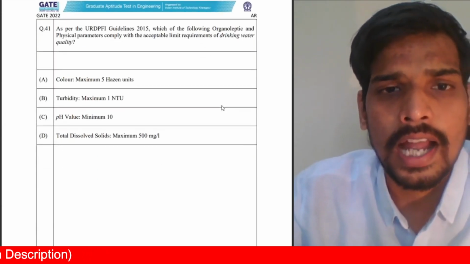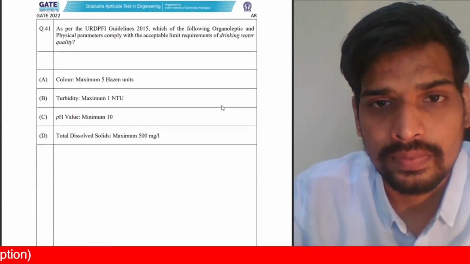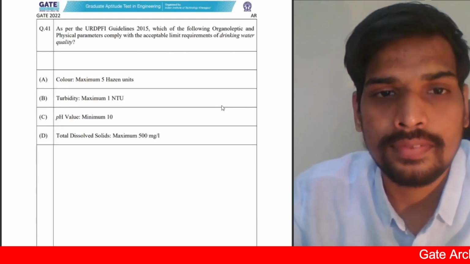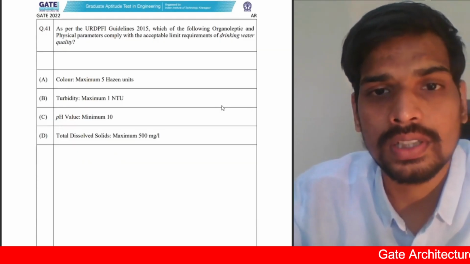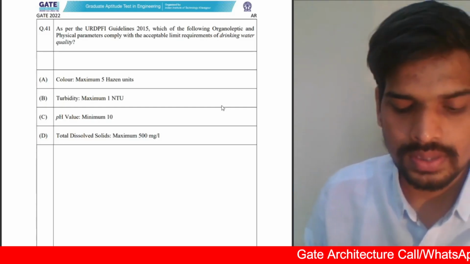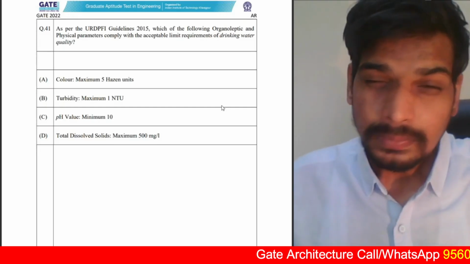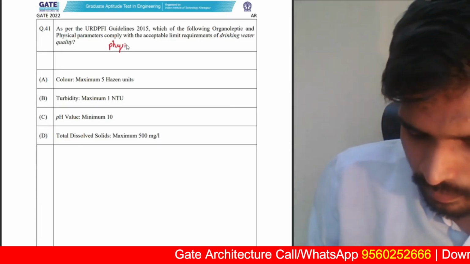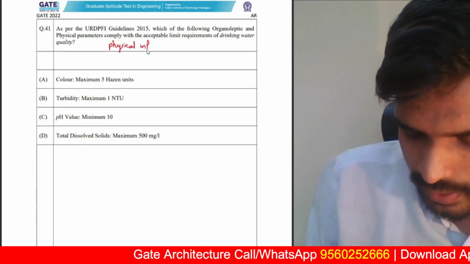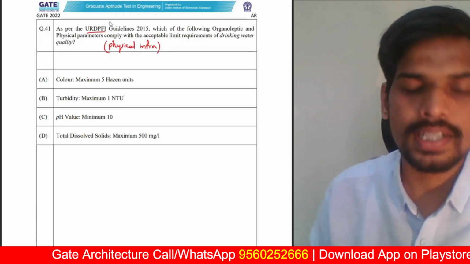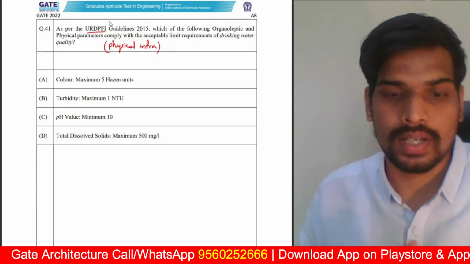Next one, as per URDPFI guidelines 2015, which of the following organoleptic and physical parameters comply with the acceptable limit requirements of drinking water quality? This you can see in the physical infrastructure part of URDPFI guidelines. In the physical infrastructure portion, you can find a table with respect to the drinking water requirements.